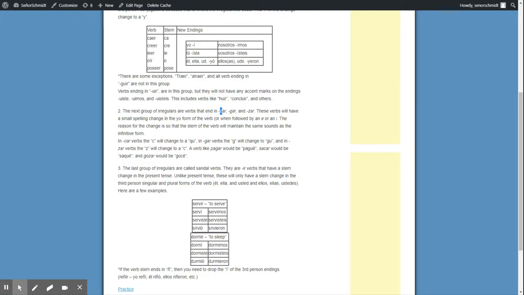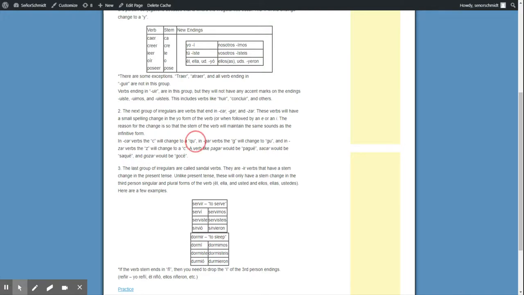So a car verb, for example, like sacar, you're going to change the C to a QU in the yo form. Okay, so sacar would be saqué. The reason that you have to do that, again, is sacar ends in an A, right? Or it's an AR verb. With preterite, you do the opposite ending, so you'd have to do saqué.